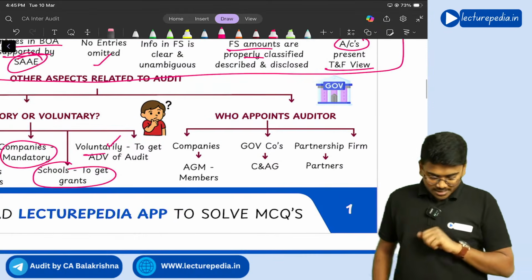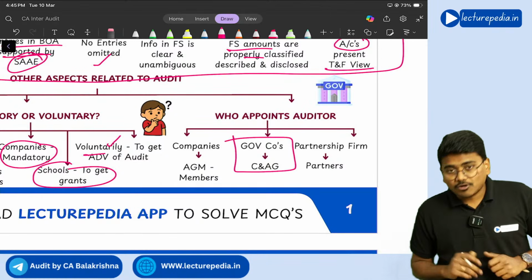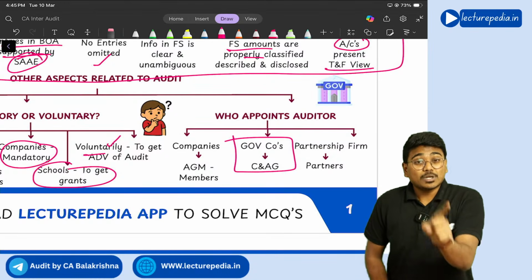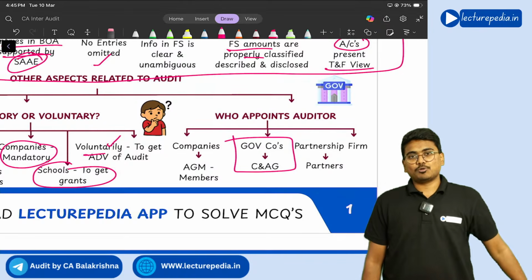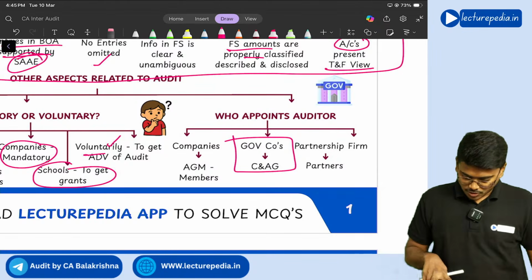Got it? And in case of government companies, this is also important. In case of a government company, who will appoint the auditor? C&AG, Comptroller and Auditor General of India, will appoint the auditor. Getting it? Yes, sir. Got it, sir.